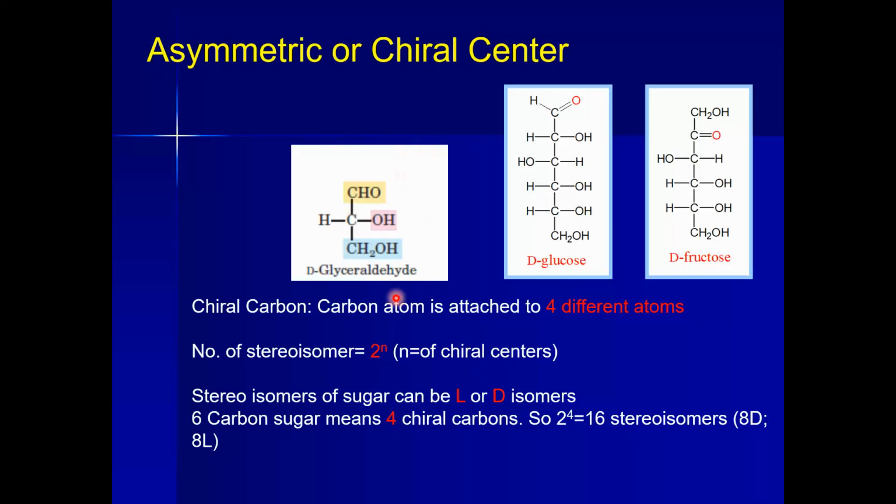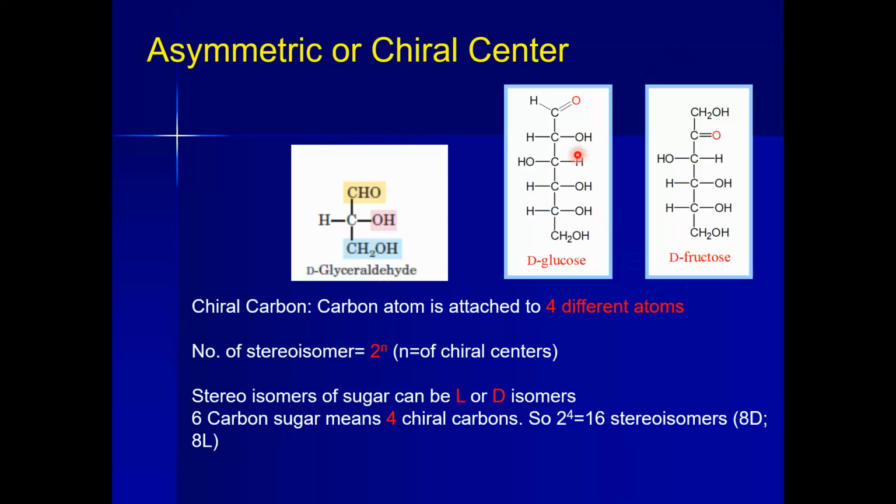When we have one chiral center in a carbohydrate molecule, it means it would have 2 stereoisomers. We can calculate this by using the formula 2^n, where n is the number of chiral centers. So if a carbohydrate has one chiral center, it would have 2 stereoisomers.